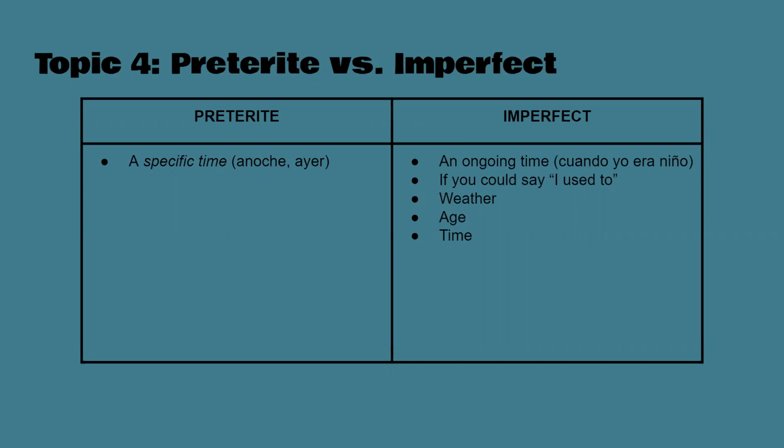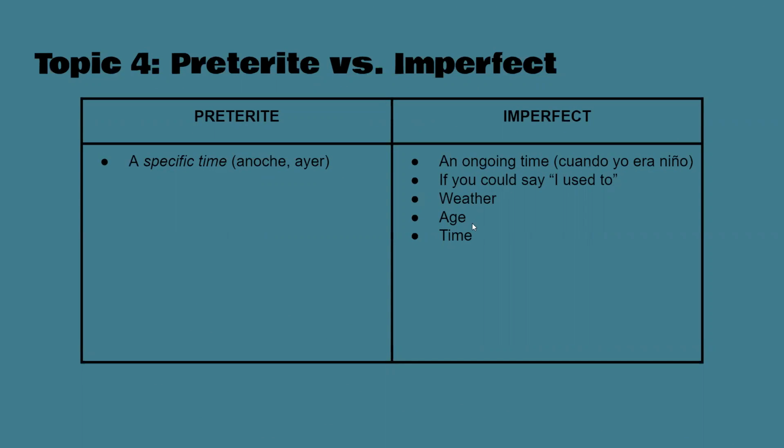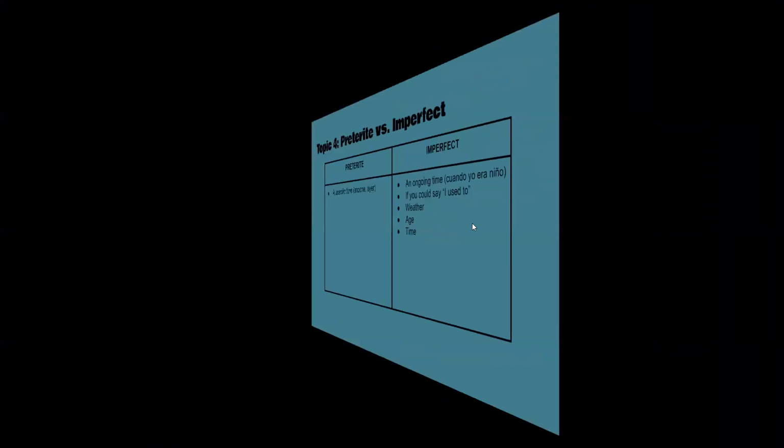When I was little, I used to do this, for example. It's just like "used to." But also, if you're talking about the weather, it was cloudy, you always use imperfect. Same thing for age, I was 10, or time, it was 6 o'clock. You use imperfect for this.